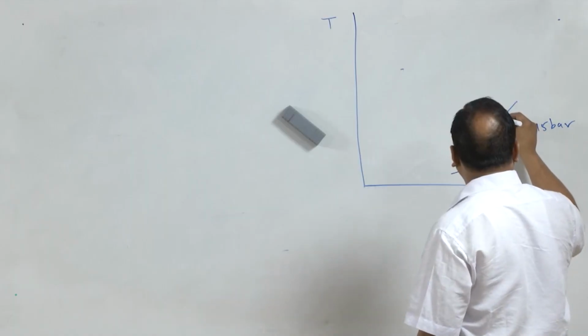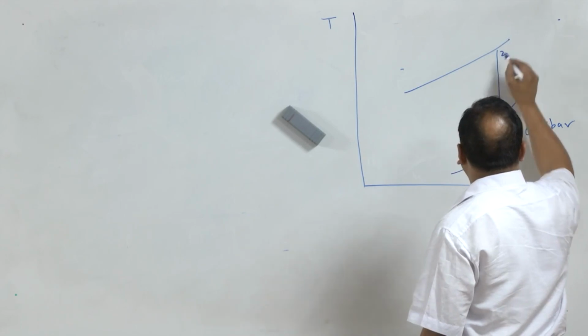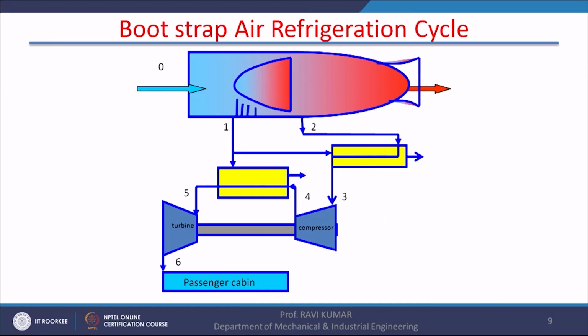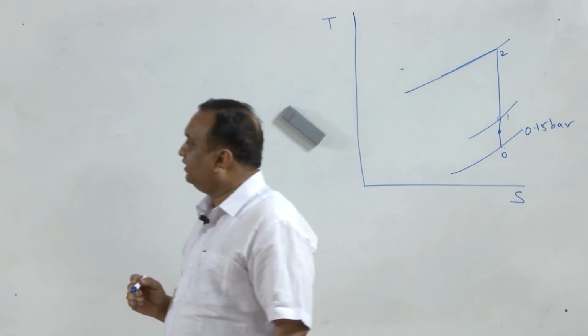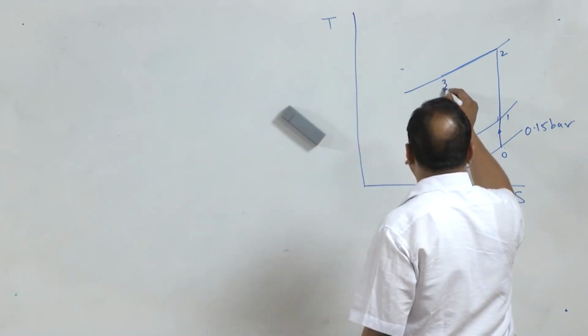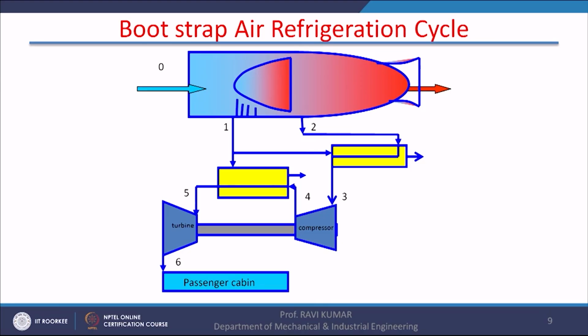Now, 1 to 2, compression takes place in a compressor, and after the compression, the cooling is done up to state 3 in a heat exchanger, and this cooling is again done with the air available at state 1.